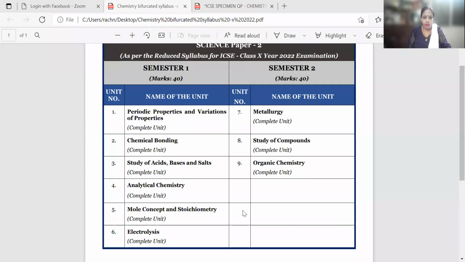Now I have already told you in the previous tutorial the chapters which are there for semester 1. It's periodic properties and variations of properties, chemical bonding, study of acid bases and salts, analytical chemistry, mole concept and stoichiometry, and electrolysis. Now your semester 1 carries 40 marks, your semester 2 carries 40 marks. Semester 1, which will be held in the month of November this year, 2021, will be purely multiple choice questions.